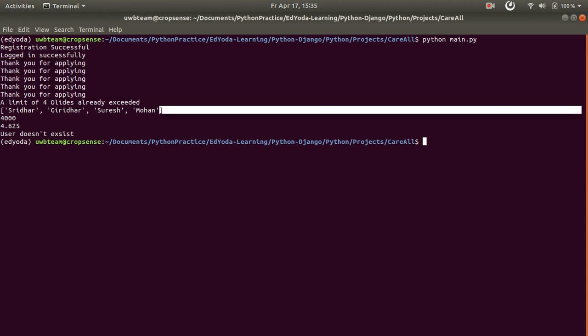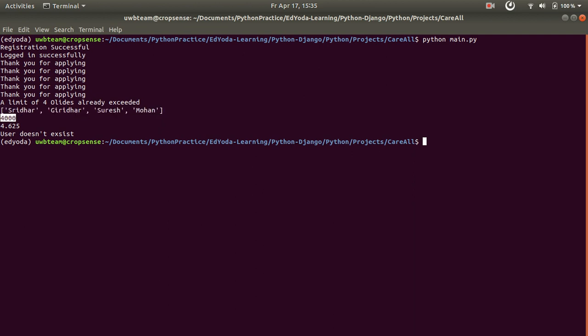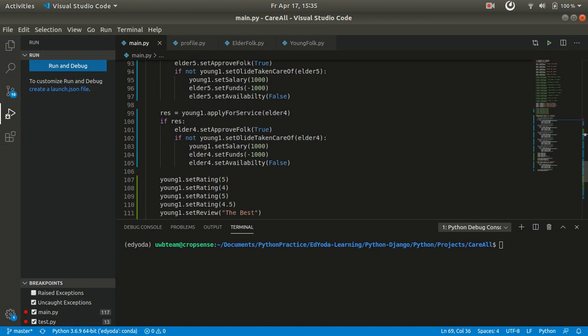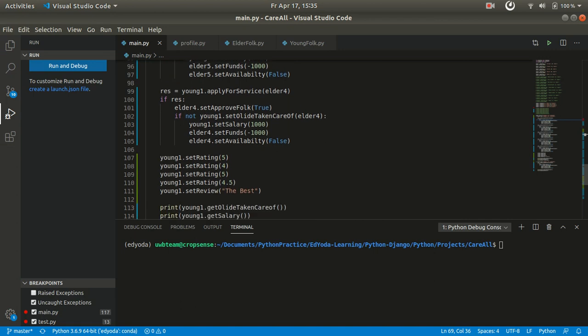In this case, he has been assigned all of these persons, and he got an incentive of 4,000 rupees in 1 month. Let us assume that the term of our service is only 1 month. At the end of the service, they have to provide him with a rating. Let us assume all 4 adults have provided ratings of 5, 4, 5 and 4.5.